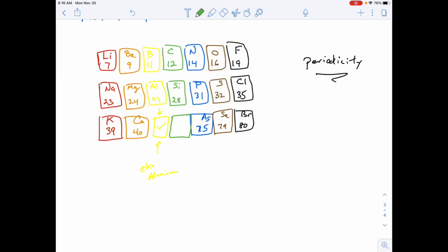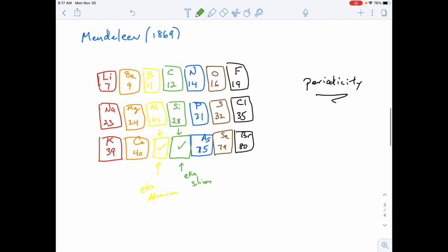And he did the same thing with this spot. He named this Eka silicon. And again, because he knew it was going to behave like carbon, like silicon, and because of averaging the properties similar to what Dobereiner did, he was able to predict what the properties of the element would be before they were even discovered. And then when they were discovered in Mendeleev's lifetime, they matched his predictions.